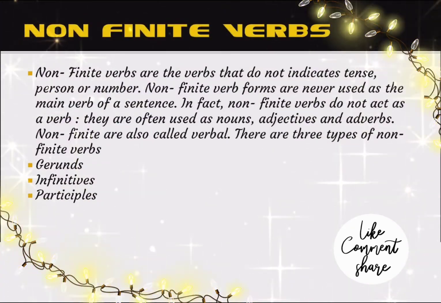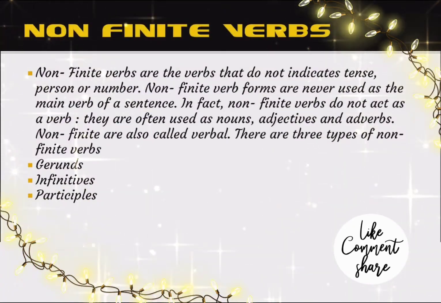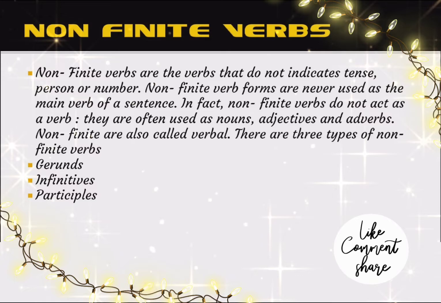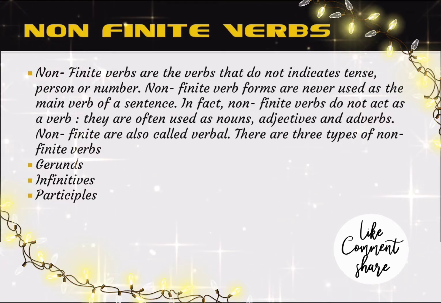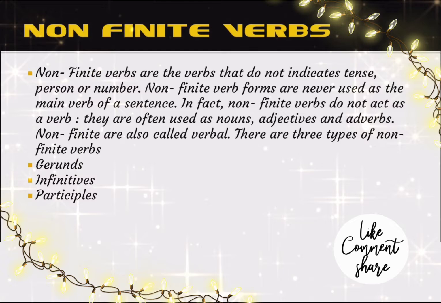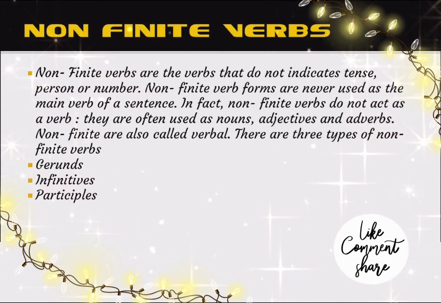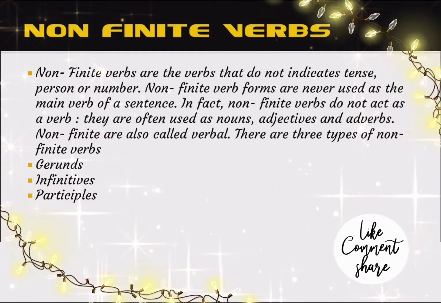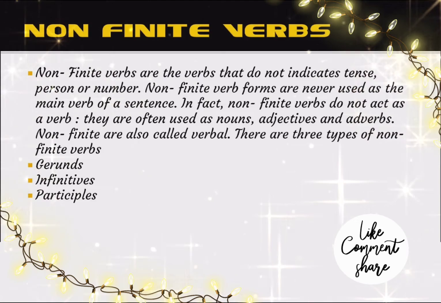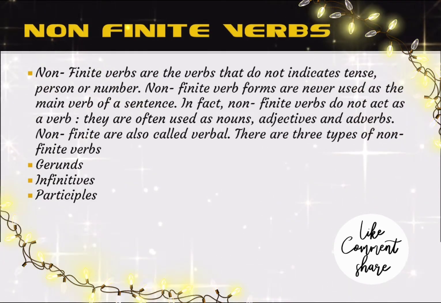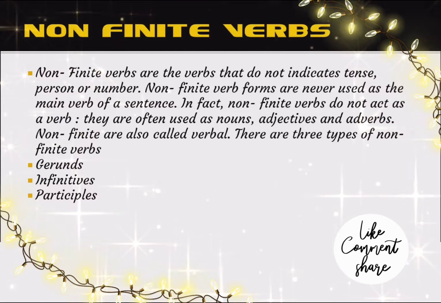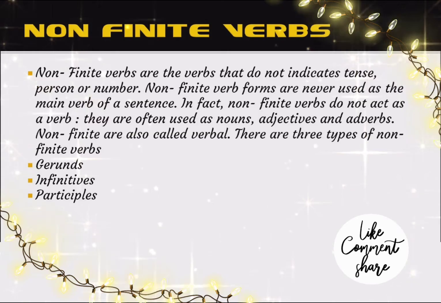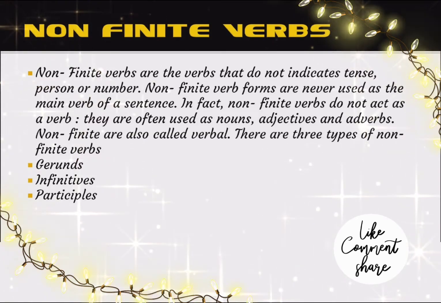And further, now we will see what non-finite verbs are. The opposite of finite verbs is non-finite verbs. Non-finite verbs are verbs that do not indicate tense, number or person. Non-finite verb forms are never used as the main verb of the sentence. In fact, non-finite verbs do not act as a verb. They are often used as nouns, adjectives and adverbs. Non-finite verbs are also called verbals. There are three types of non-finite verbs: gerunds, infinitives, participles.